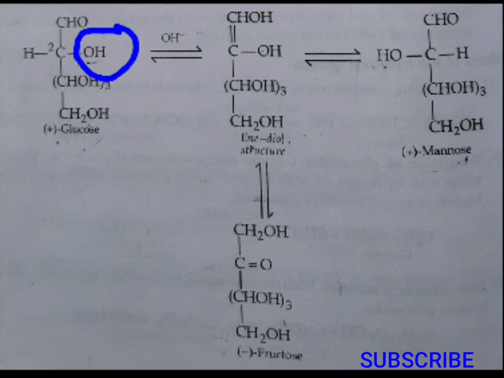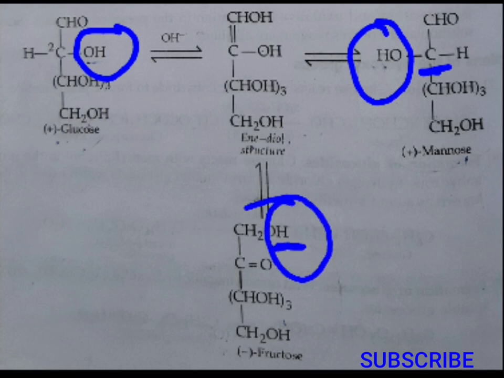If you consider mannose, again this is a chiral center, and this is a hydroxyl group attached to the first stereocenter. Is it okay? In case of glucose there is an aldehyde group, so it is an aldose. In case of mannose there is again an aldehyde group, so this is also in the category of aldose. But in case of fructose there is a keto group, so it's in the category of ketose.